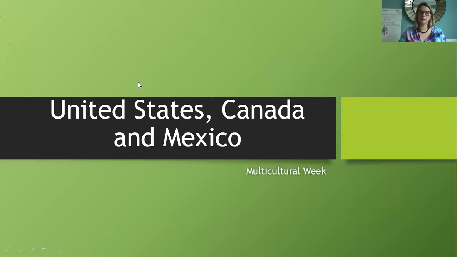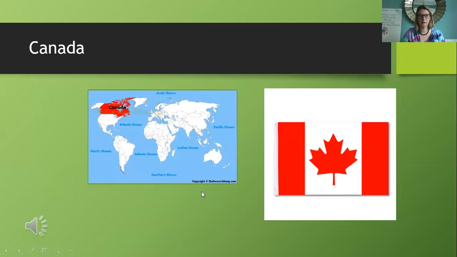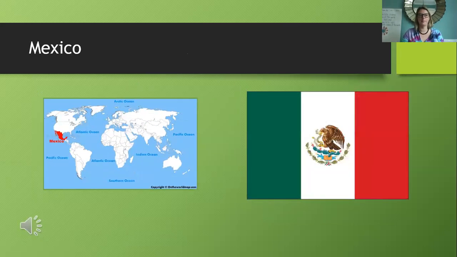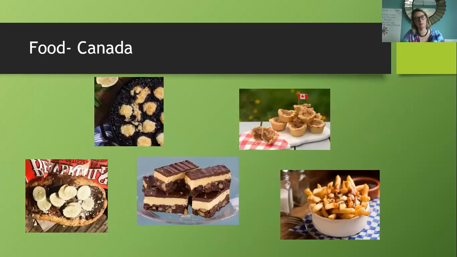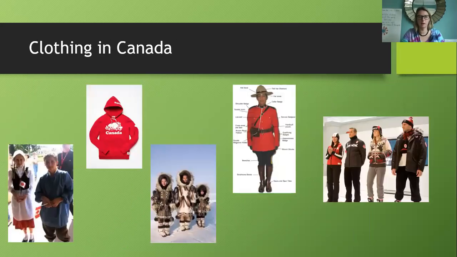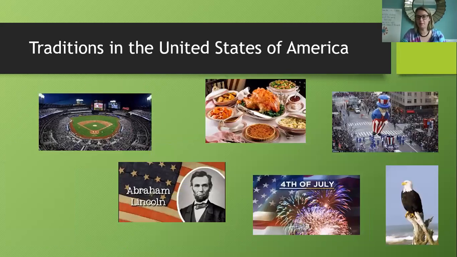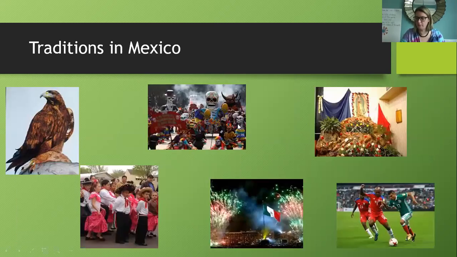Okay, so kindergarten, we've been talking about the United States and Canada and Mexico, right? And we talked about where the United States is in the world, where we live, right? We look at the flag, and we listen to some music. Canada's above the United States on the map. Mexico is below the United States on the map in the world. We looked at foods from Canada, foods from Mexico. We looked at clothing in all 3 places. We talked about different things that happen in the United States and in Canada. And we looked at different celebrations in Mexico.